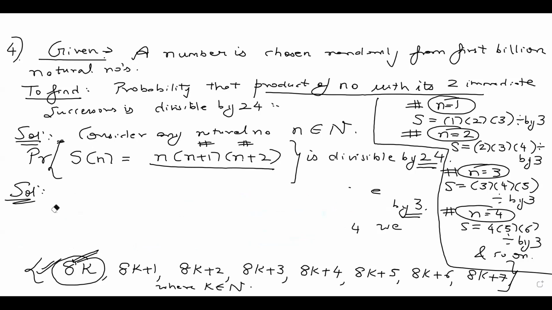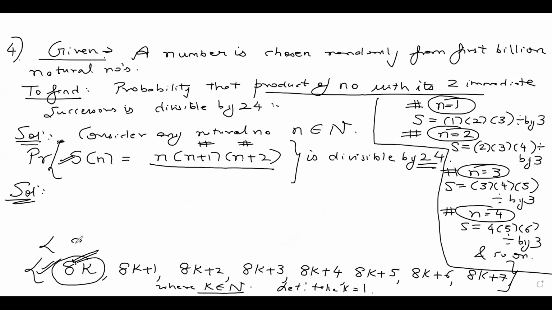Let's put all these expressions in Sn now. First of all, k belongs to natural numbers, guys. So let's take k as 1.